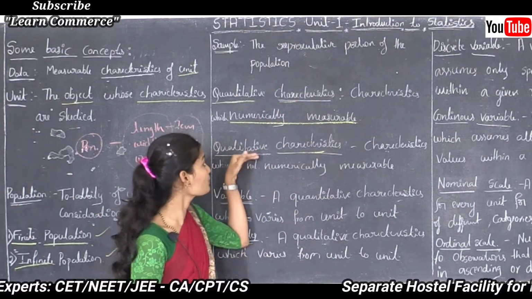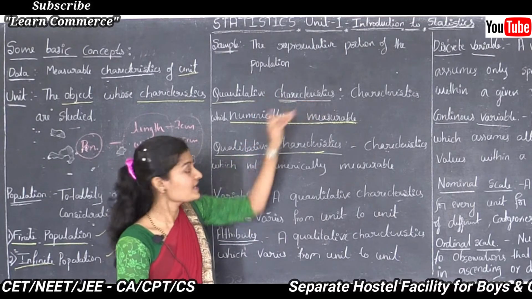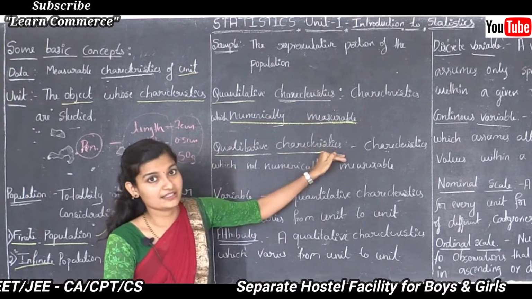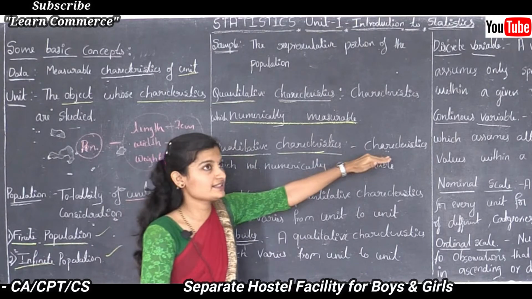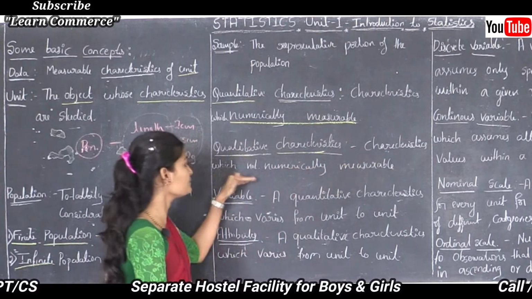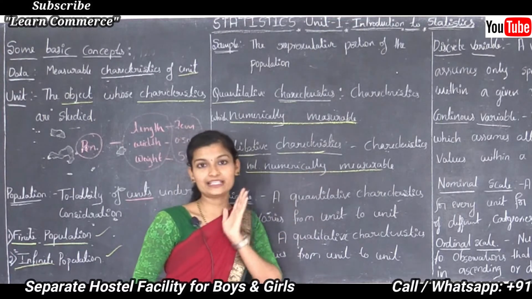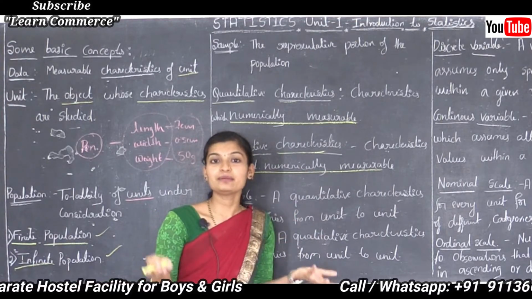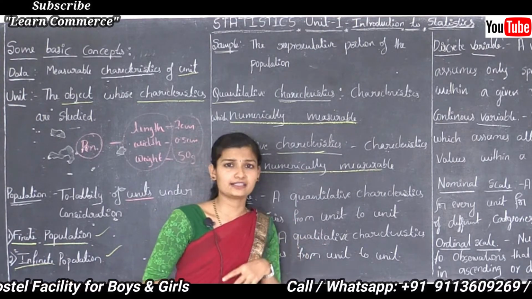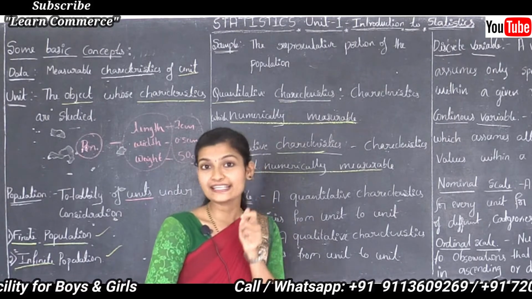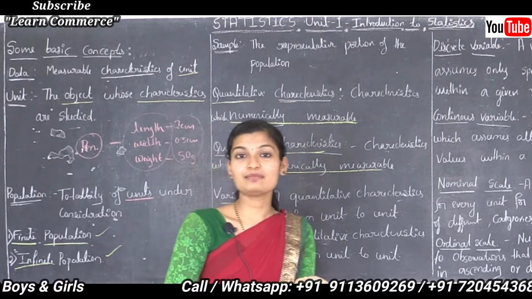What are quantitative characteristics? Then what are qualitative characteristics? See, qualitative characteristics are those which are not numerically measurable, which cannot be measured with the help of numbers. For example, skin color is not numerically measurable.